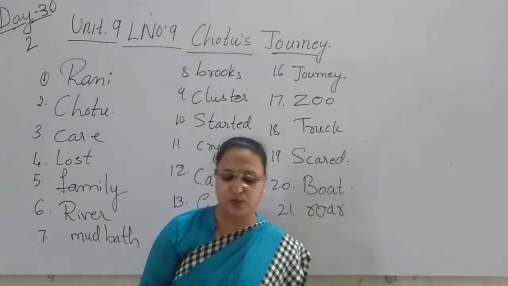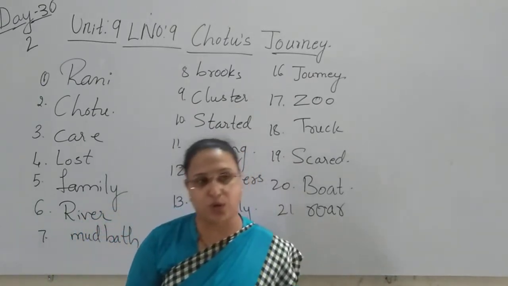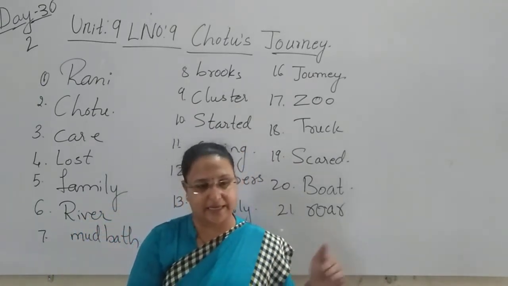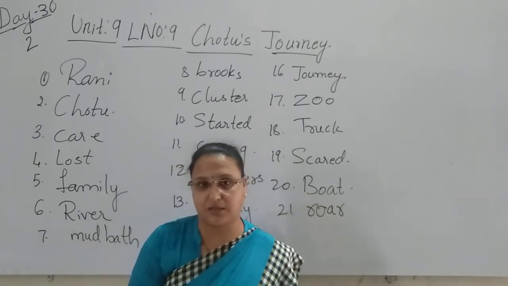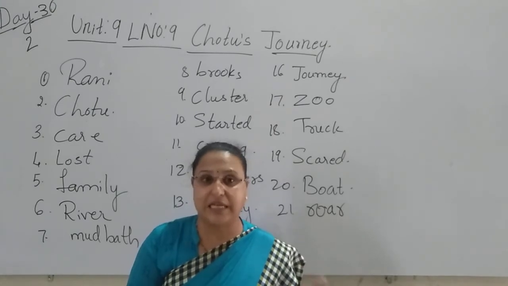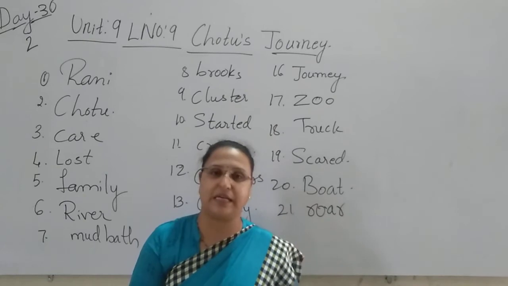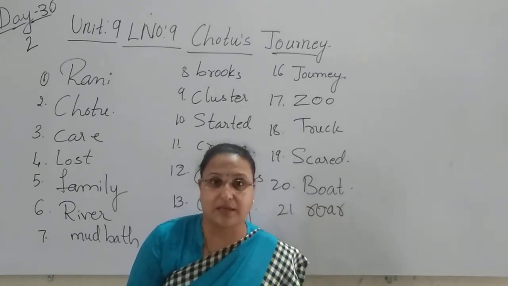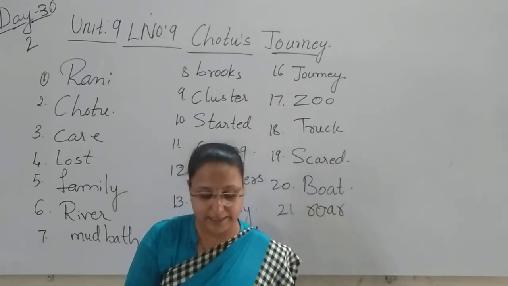Chotu was happy to see grass and trees again. Once again, when Chotu got down from the truck and came on the land, he was very happy to see the grass and then the trees. He wanted to see trees with more green leaves. So when he saw the grass and the trees, he became very happy again.